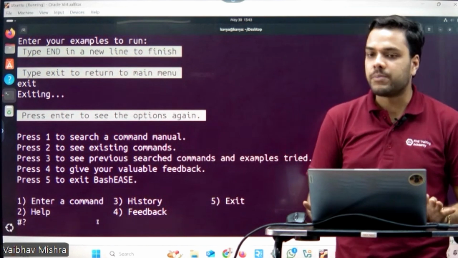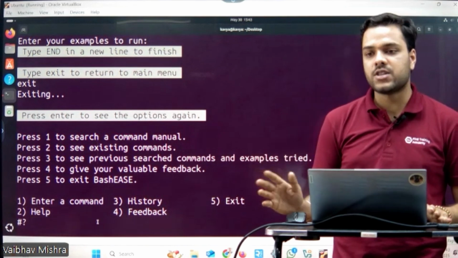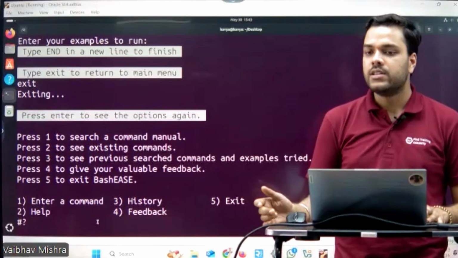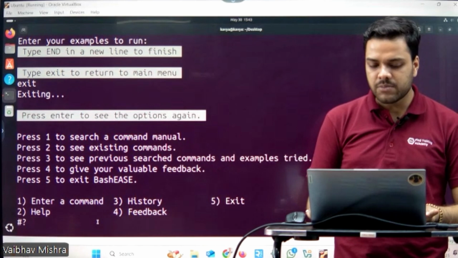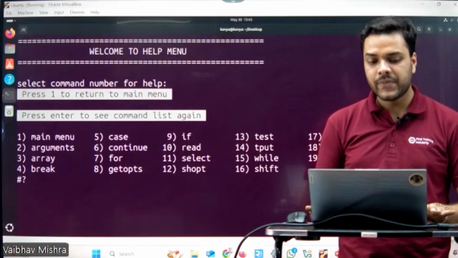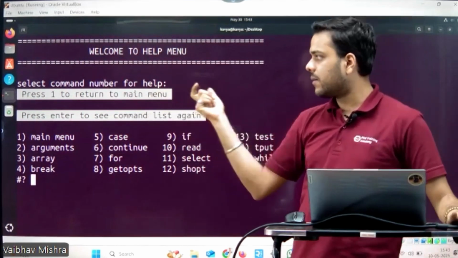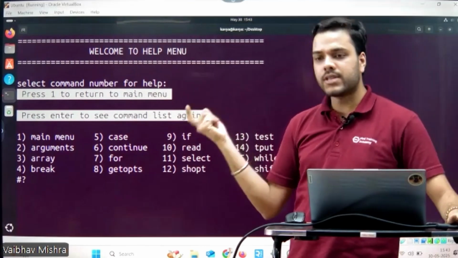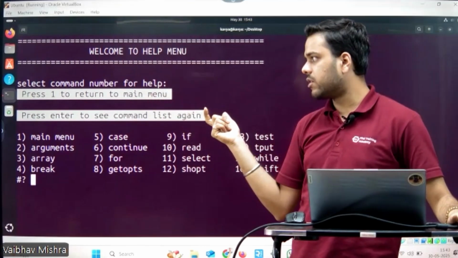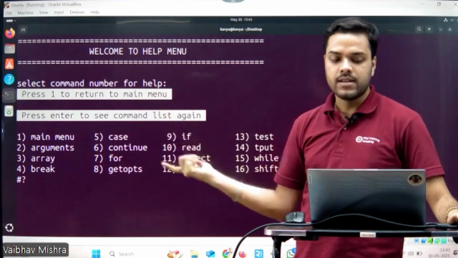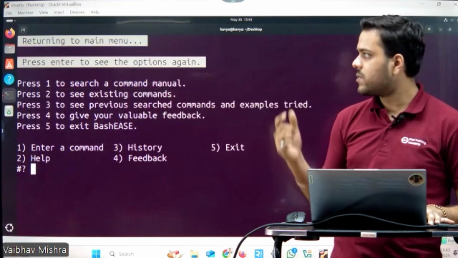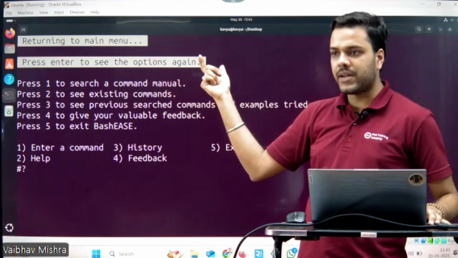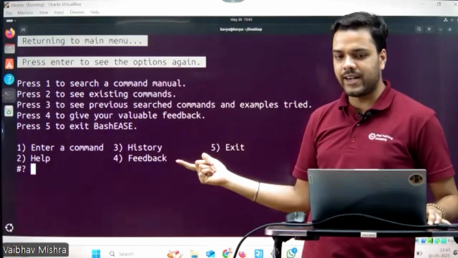Let's think that you are a beginner and you don't know the commands which BashEASE supports. So what will you do? The feature that will help you is the help section. What you simply do is press 2 for the help section. Here you have to select the command number for help. There is also a key feature here: if you want to return to the main menu, simply press 1. So let's check by pressing 1 first. Here you will see a message displayed, returning to the main menu, and again the feature section is displayed.